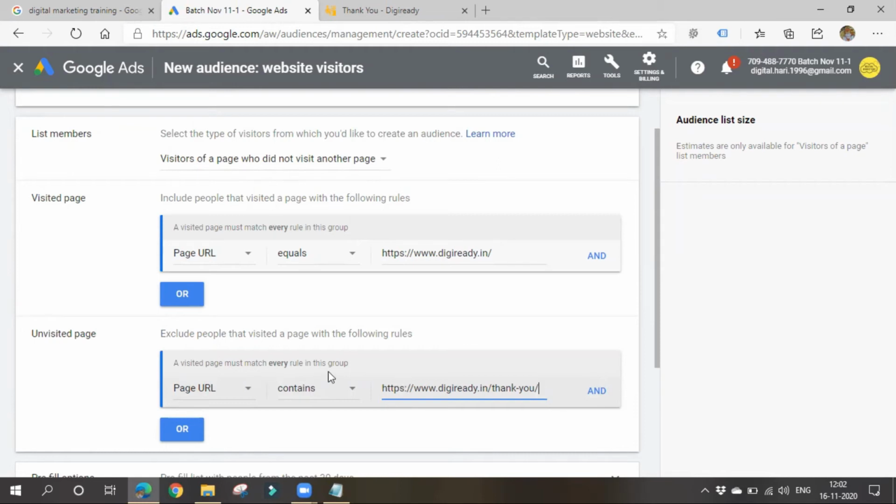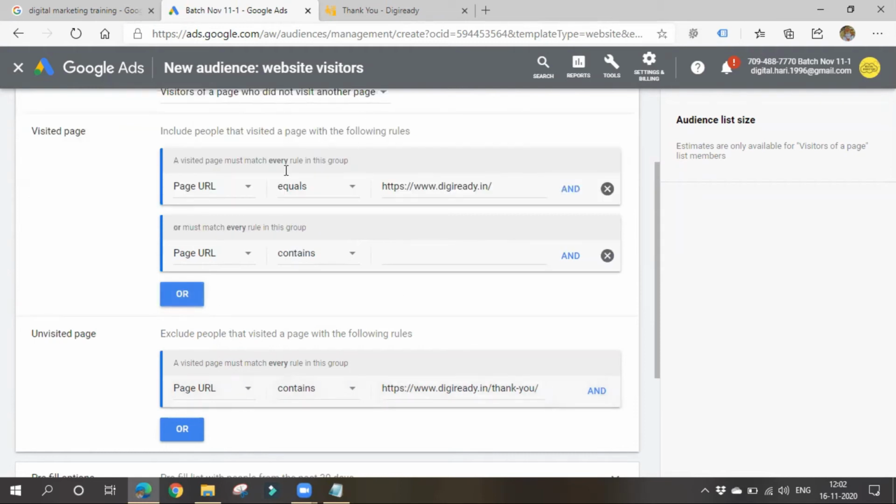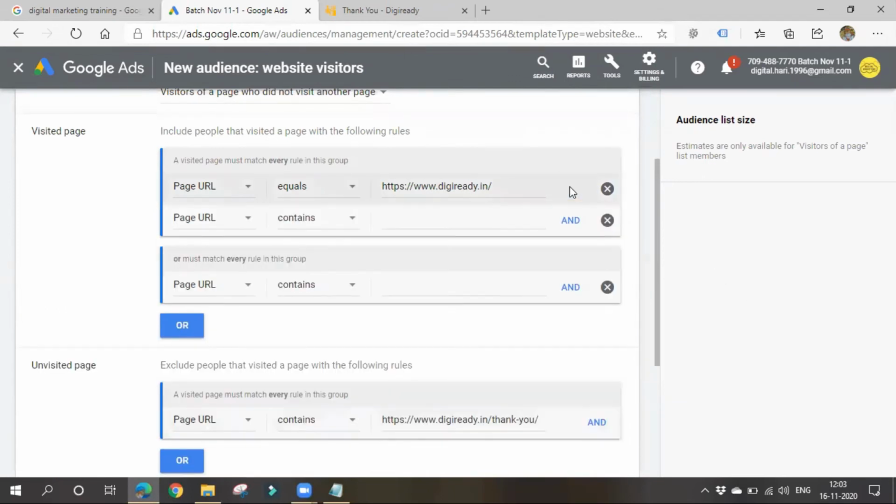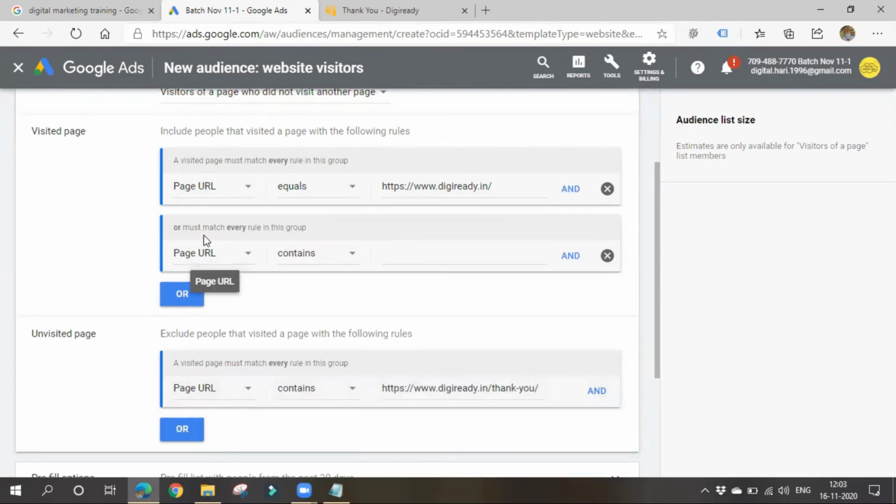Also, you can go for multiple rules. You can add multiple rules. People should have visited this page, or people might have visited this page, anything is okay for me, and people should not have visited this particular page. Like this you can add multiple rules. "And" means it is a compulsory rule. "Or" means it is okay, people might visit this page or this page, any page is okay for me.